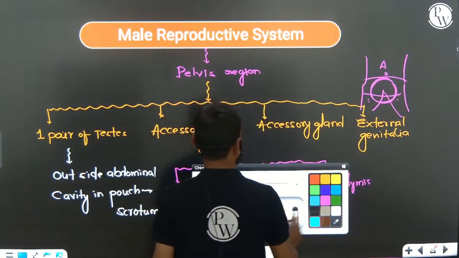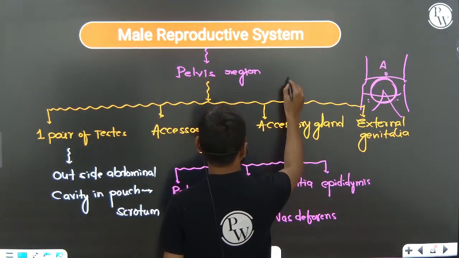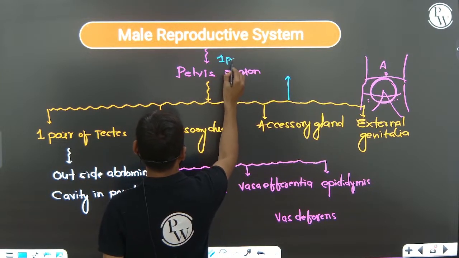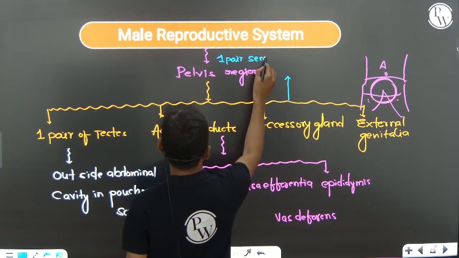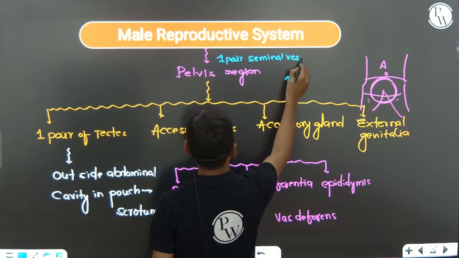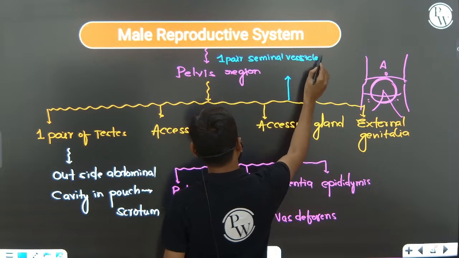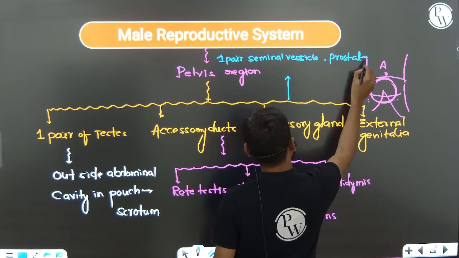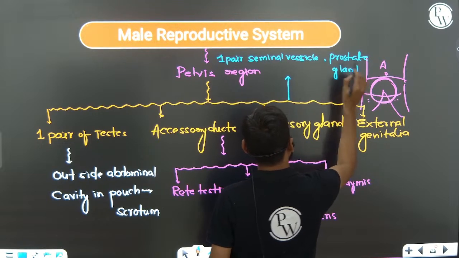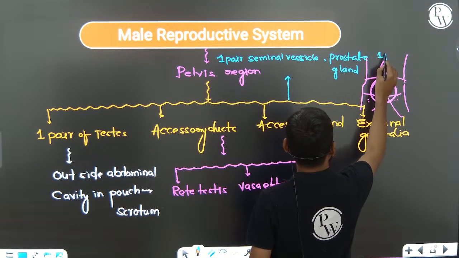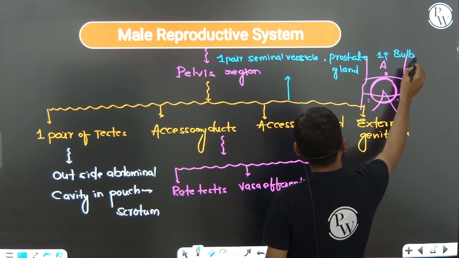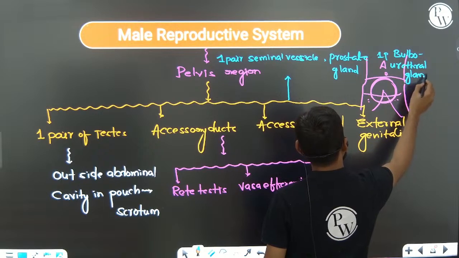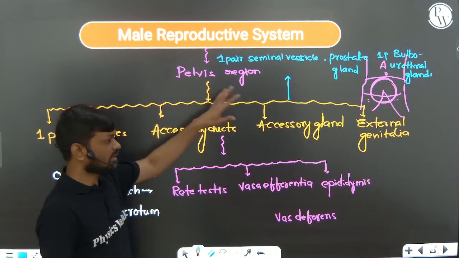And accessory glands include one pair of seminal vesicles, the prostate gland, and one pair of bulbourethral glands. Okay, so this is also very important.